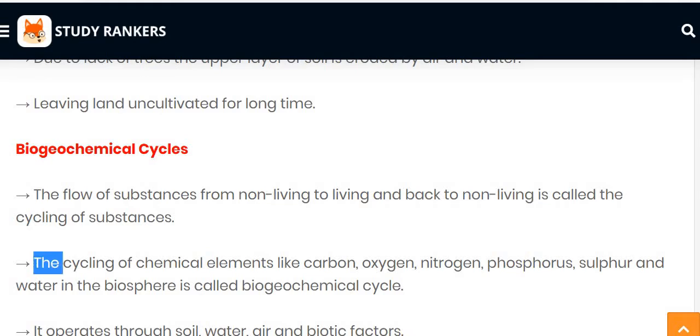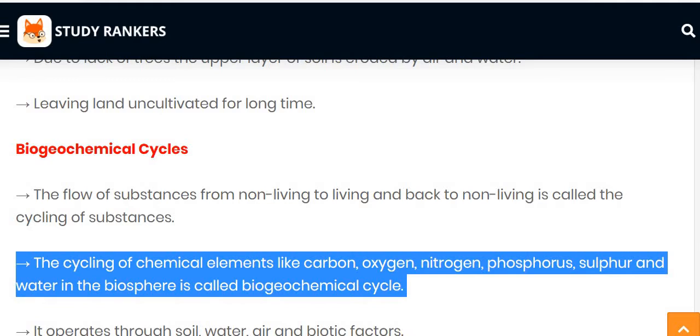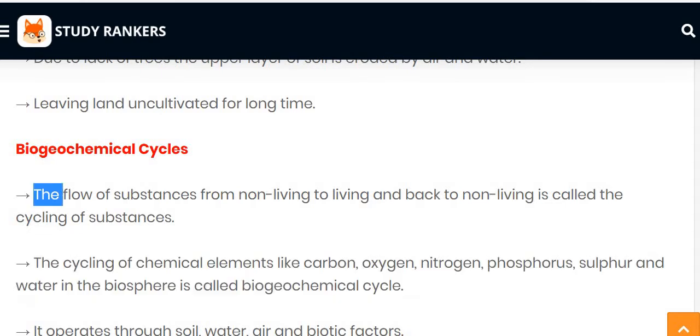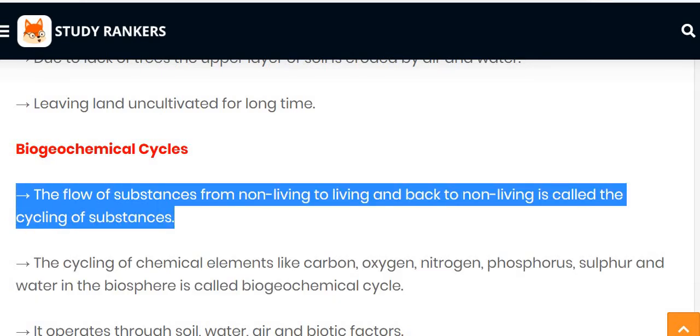So the cycling of chemical elements like carbon, oxygen, nitrogen, phosphorus, sulfur and water in the biosphere is called the biogeochemical cycle. The flow of substance from non-living to living and again back to the non-living is called the cycling of the substance, and by this cycling of the substance all the biogeochemical cycles run.